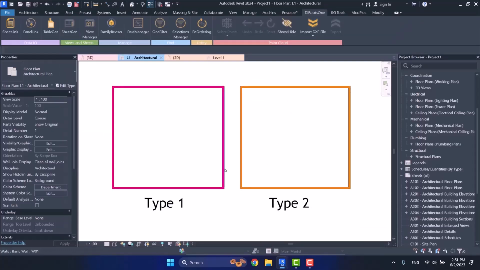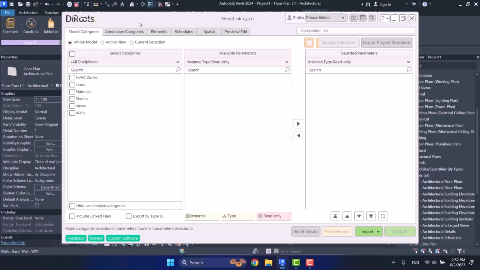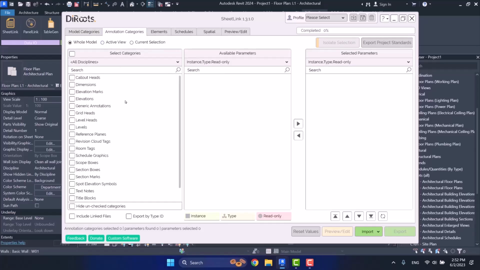All right. Let's talk about other tabs that we have. The next tab that we have here is annotation categories. That is exactly like the model tab, but the difference is that it's only for the 2-dimensional elements of your project. It means all you could do in a model tab, you can exactly do the same in here, but for 2-dimensional elements. Like all the tags that you use in your project, like room tag, door tag, wall tag, all tags that you use are 2-dimensional. They are not visible in 3 dimensions.